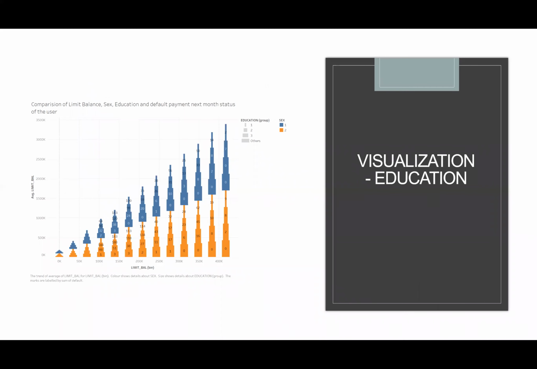In this graph, we have compared limit balance, sex, and education of the client to find the number of defaulters. From the graph, we can see that 188 female university clients with the average limit balance of $145,000 tend to make the maximum default payment.